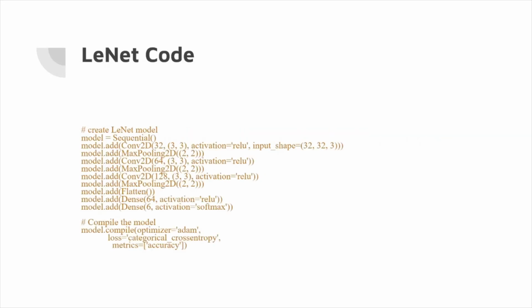Here you can see a snippet of our LeanNet code. You set up the model and specify its type, and then you add all the different layers to it. After you add your desired layers, you compile the model, where you specify your optimizer, your loss function, and your metrics.